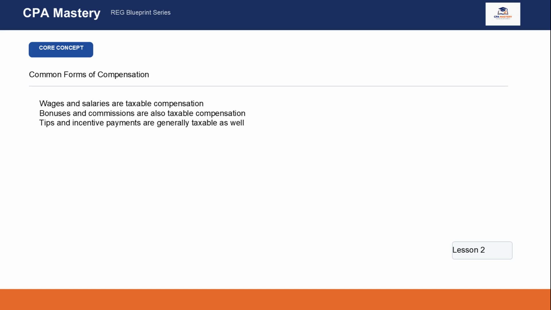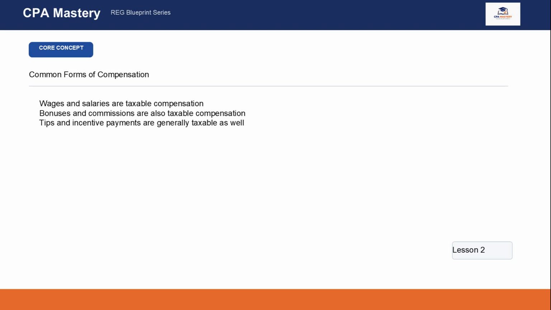Employees can receive compensation in several different forms. Wages and salaries are the most familiar, but compensation also includes bonuses, commissions, tips, and other incentive-based payments. For example, an employee might earn a fixed annual salary and then receive an additional bonus at year-end. A salesperson might earn commissions based on revenue generated. A restaurant server might earn tip income from customers. For tax purposes, these are all forms of compensation for services.